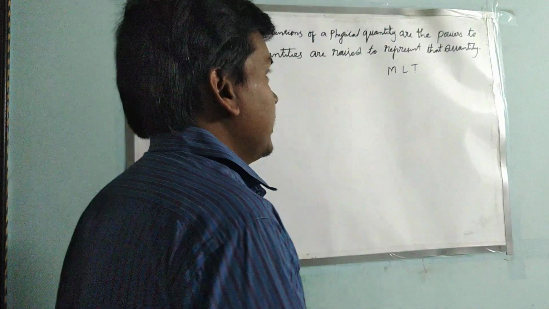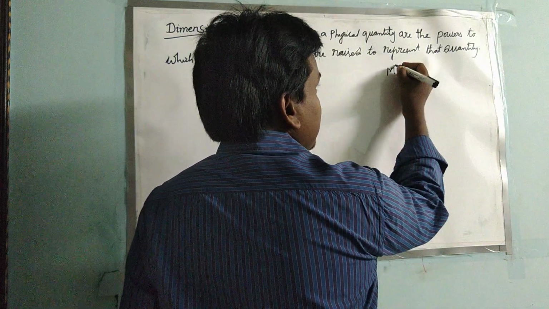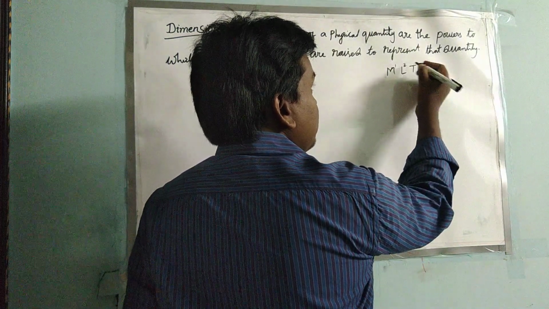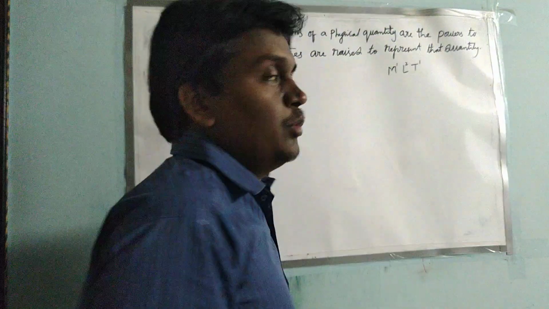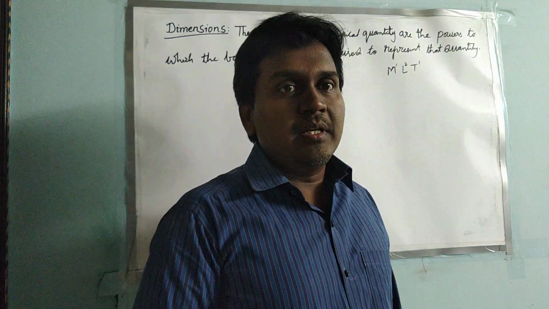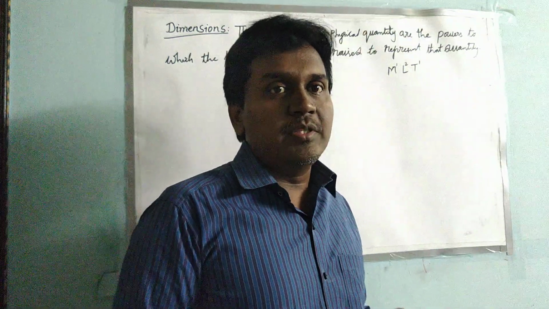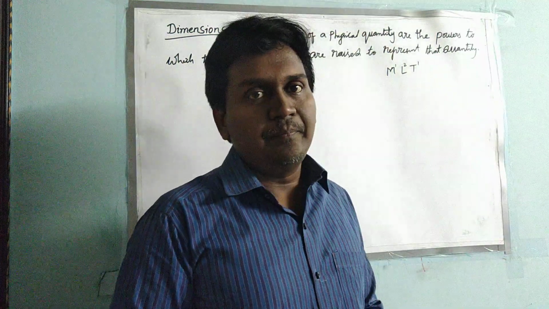So these base quantities are represented with some powers. Powers in the sense, it may have power 1, it may have power 2, or it may have power 1. Like that, we represent them with some powers. So the representation of the base quantities with some powers shows the physical quantity.